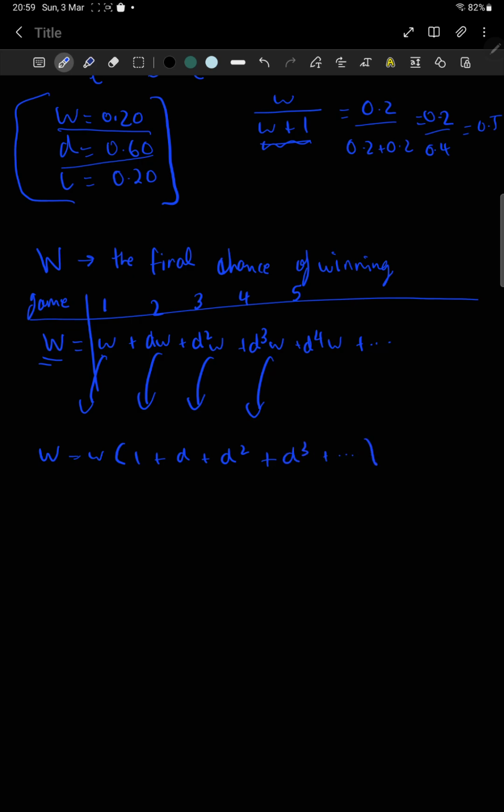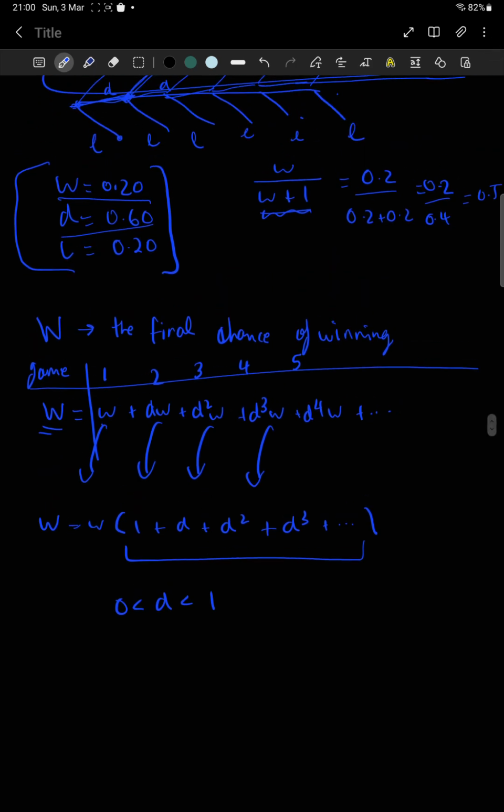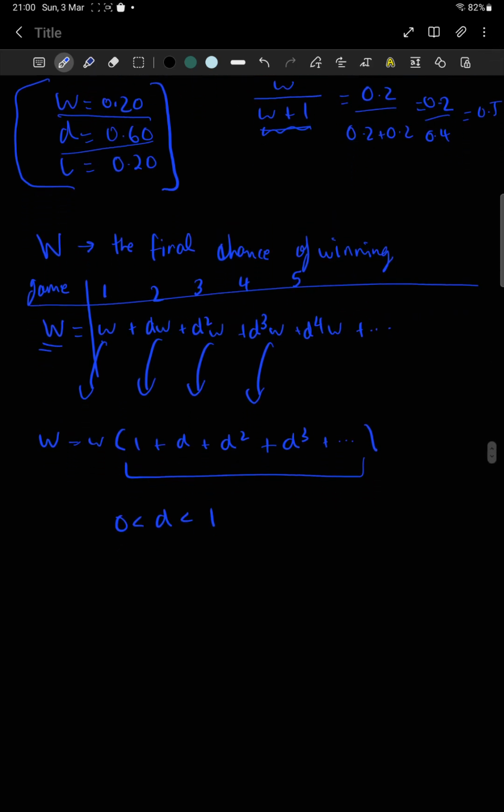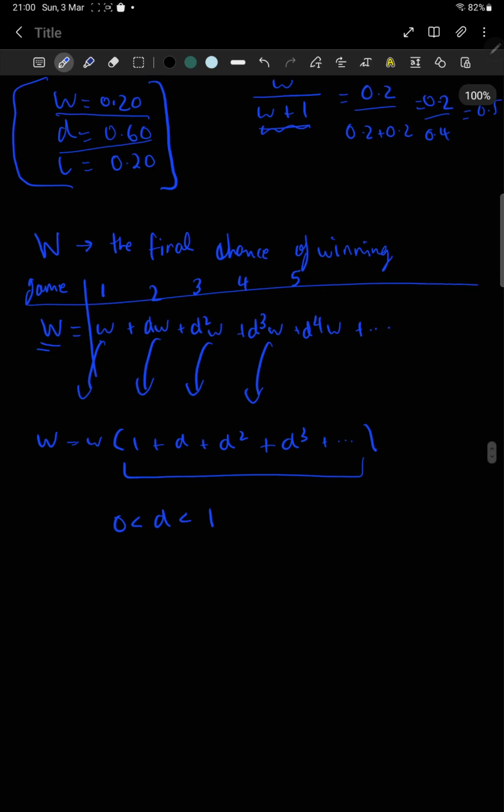And what you might notice is that this is a geometric progression. And the good thing about this is d is actually bound by 1, because d is a probability, right? So d can't be greater than 1. And we basically know d has to be less than 1 because the question doesn't make sense otherwise. So what we can do is we can just replace this whole thing by the formula of a converging GP, right? And the total of that would be 1 by 1 minus d, right?